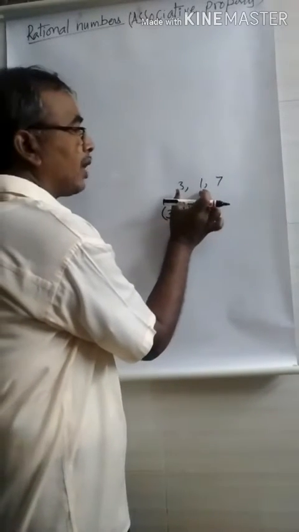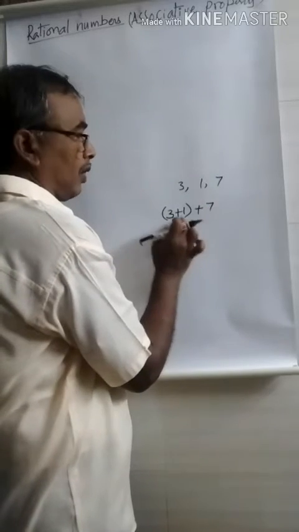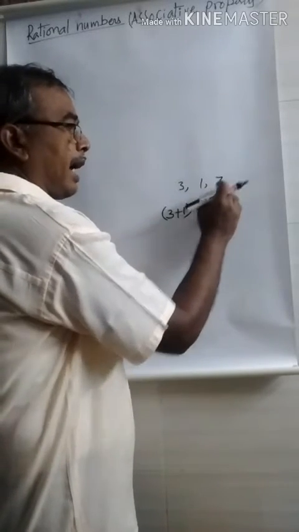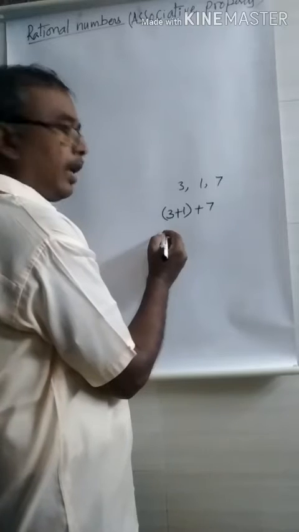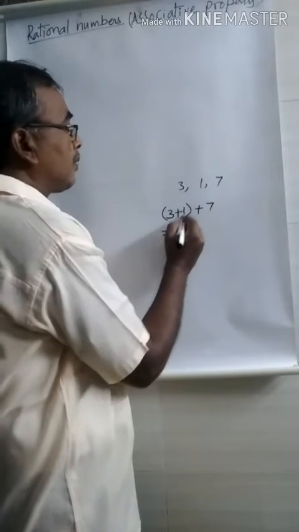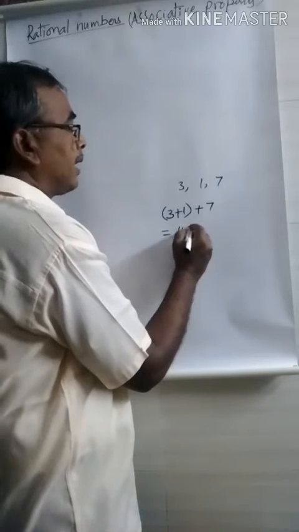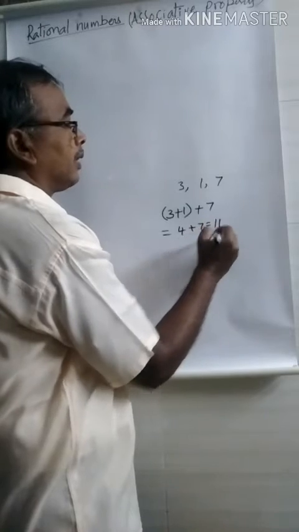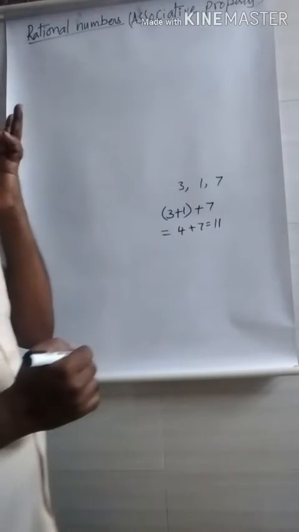First I can add first two, 3 and 1. Then I add third one. So here what we get? 3 plus 1, 4, plus 7, that is equal to 11. This is the first case.